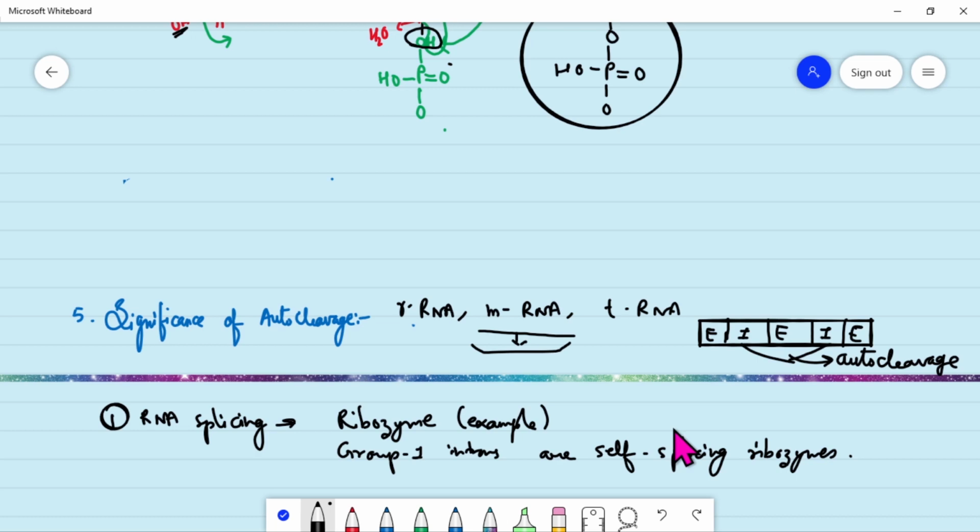Like in the case of RNA, autocleavage does not make it a stable genetic material, but it was necessary to send the message and for RNA splicing, because if RNA splicing does not happen, the whole heterogeneous RNA will go to the process of translation for making protein, which would be very harmful. So they need to be destroyed. And how can they be destroyed? With the help of autocleavage.